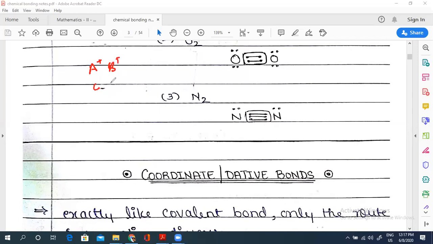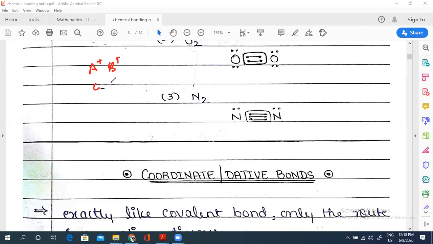Now obviously there is a third type of element which has its octet configuration complete but has some extra electrons, and a second element needs two electrons to complete its octet configuration. In that case their electrons overlap with each other and the bond formed is called a coordinate bond.